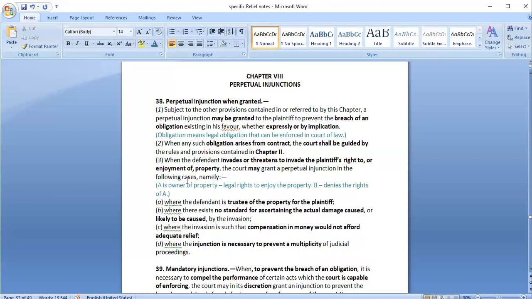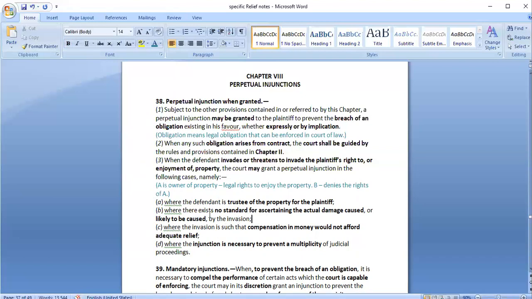For example, A is the owner of a property. He has given this particular duty to B that you should look after this property and maintain it and all the things. But B starts denying the fact that A is the owner and has certain rights to enjoy this property. So in that case, A can go to the court and file a case for perpetual injunction.